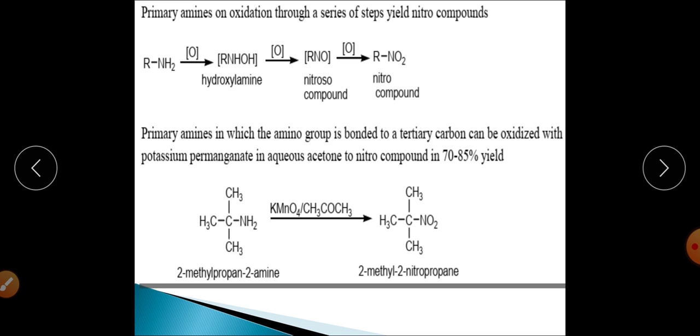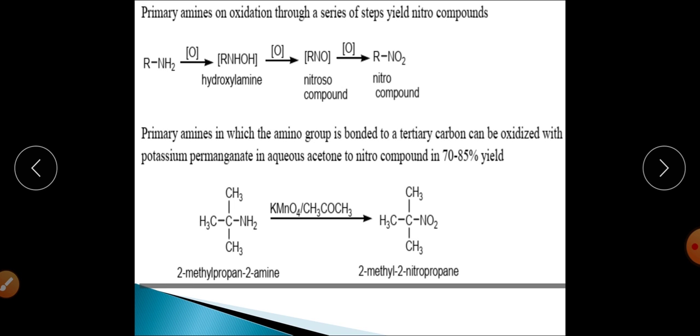You can also obtain this nitroso compound, and finally you can also obtain the nitro compound, right? So that can also be synthesized by changing the type of oxidizing agent for this particular reaction. For example, this is a case in which you are getting this nitro compound in excellent yield.